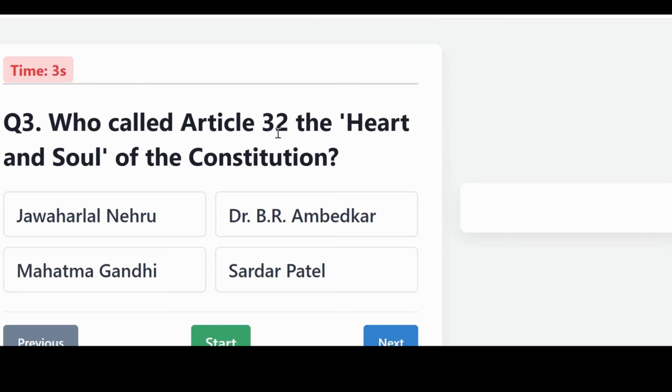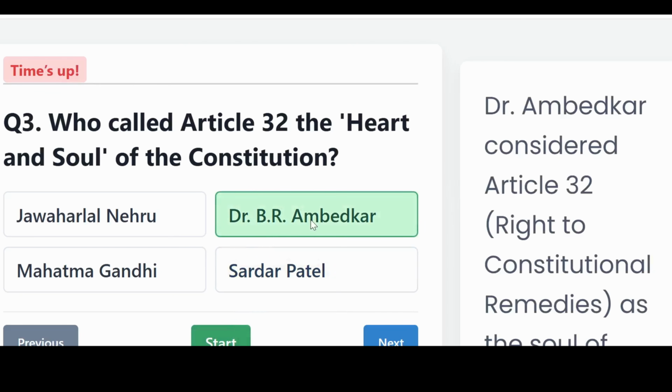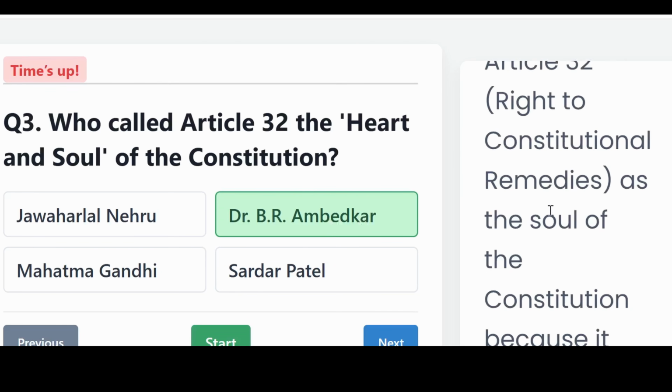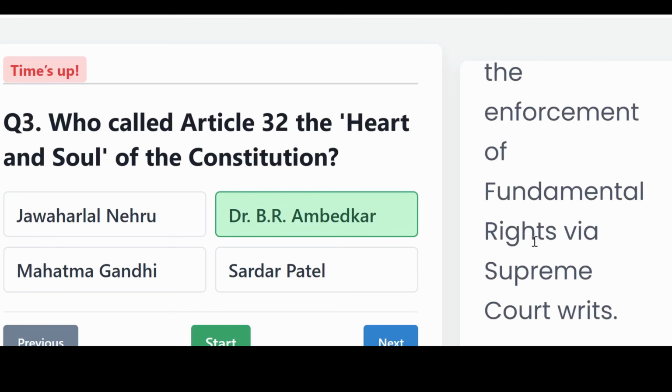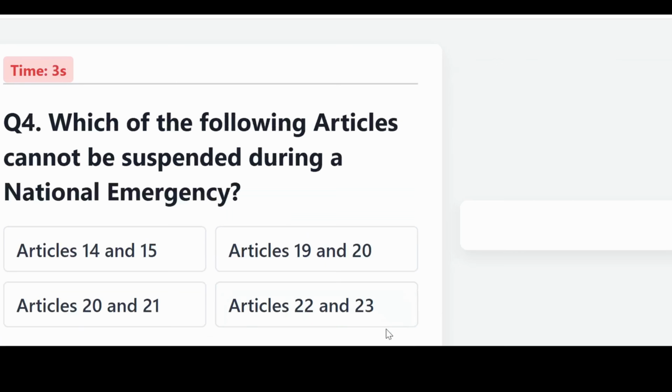Who called Article 32 the heart and soul of the Constitution? Is it Jawaharlal Nehru, Dr. B.R. Ambedkar, Mahatma Gandhi, or Sardar Patel? And the correct answer, Dr. B.R. Ambedkar. Dr. B.R. Ambedkar considered Article 32, right to constitutional remedy, as the soul of the Constitution because it guaranteed the enforcement of fundamental rights via the Supreme Court.